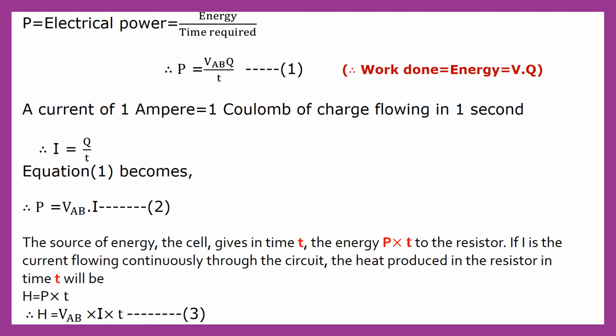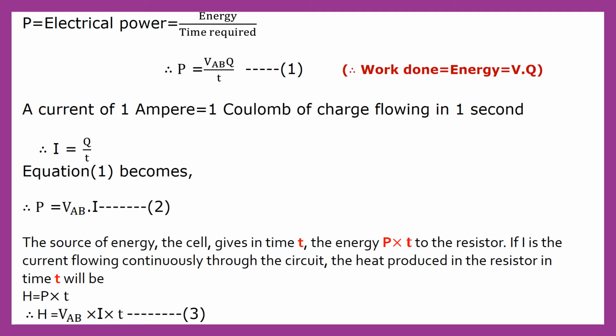So power P is equal to VAB into Q upon T. A current of 1 ampere is equal to 1 coulomb of charge flowing in 1 second. We know very well, children, that 1 ampere is nothing but 1 coulomb of charge flowing in 1 second. So obviously the current formula will be I is equal to Q upon T.